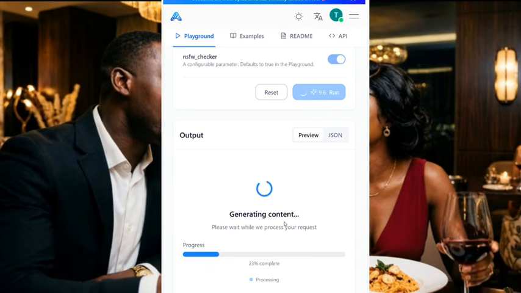You generate it clip by clip and you want to add it up together on your CapCut. If you don't know how to add it together on CapCut, let me show you how you are going to do that after the end of this video. So make sure you watch it. After this video is generated, I'm going to take you guys to CapCut and show you how you are going to add the video together using the CapCut app.